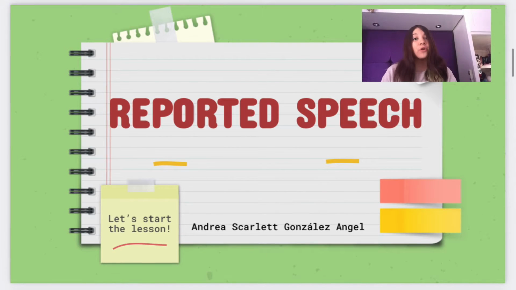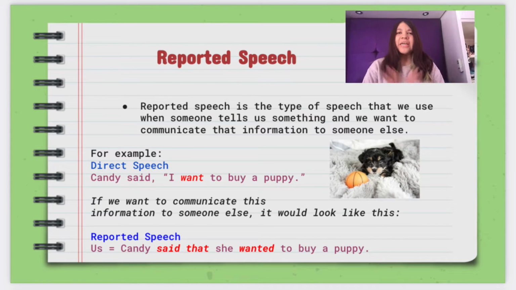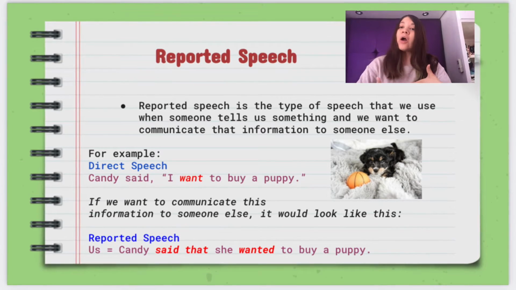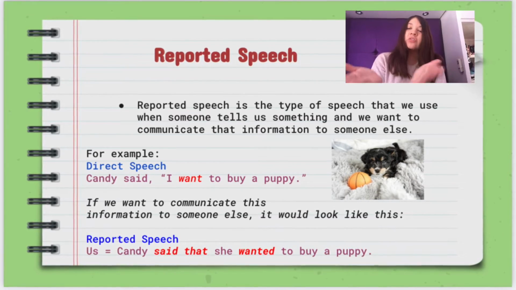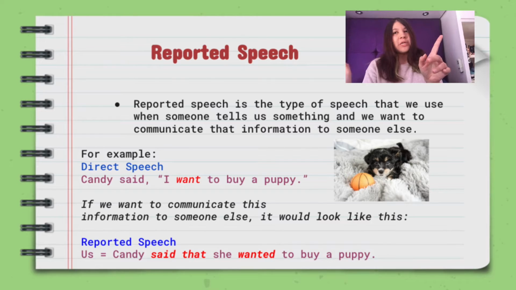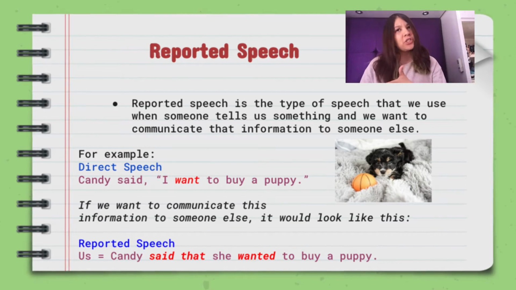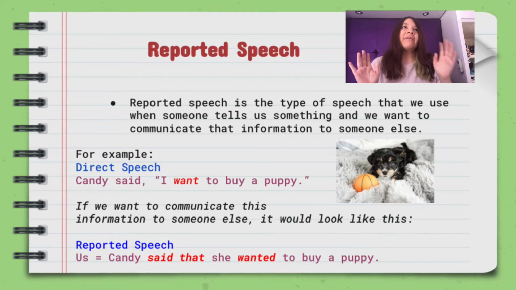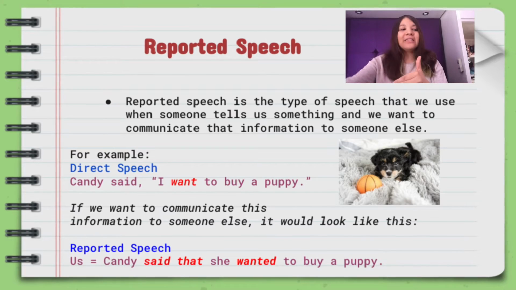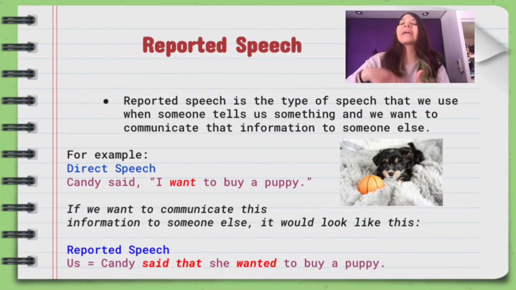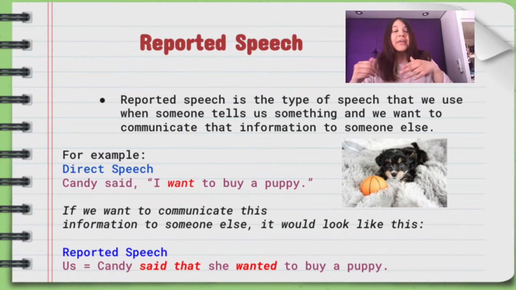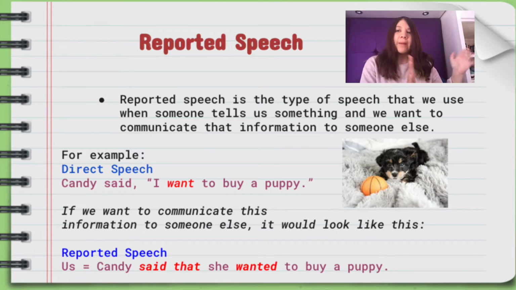Today's lesson is reported speech. So, reported speech is when we hear certain information that somebody else has told us, and now we want to communicate that information to someone else. And actually, there is direct speech and reported speech, which is also known as indirect speech. For example, in this example we have the direct speech. Somebody is telling us that Candy wants to buy a puppy. But if we want to tell that information to someone else, we will say, Candy said that she wanted to buy a puppy.